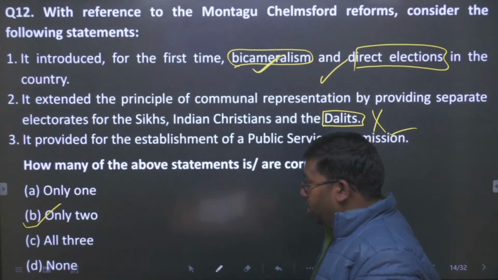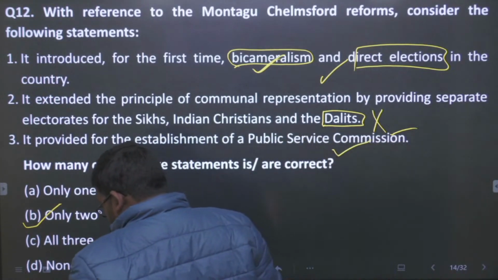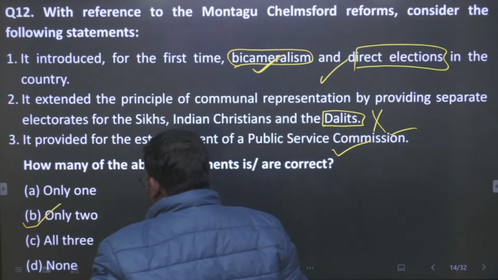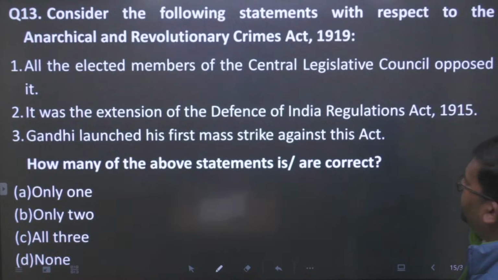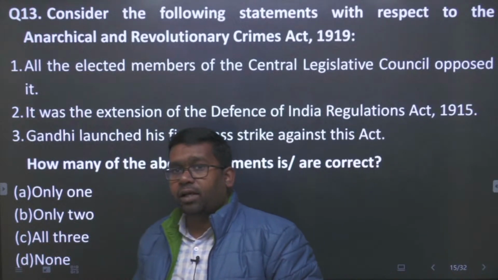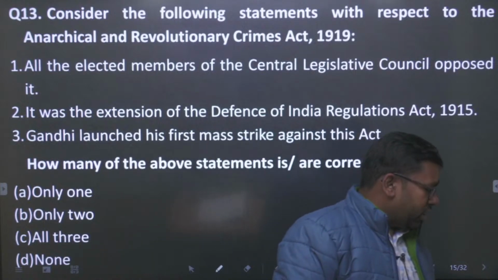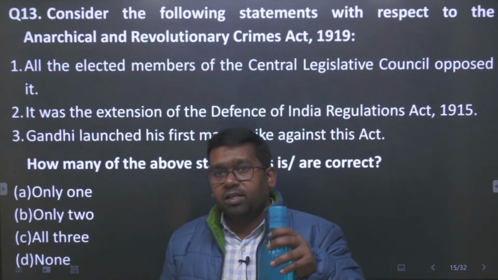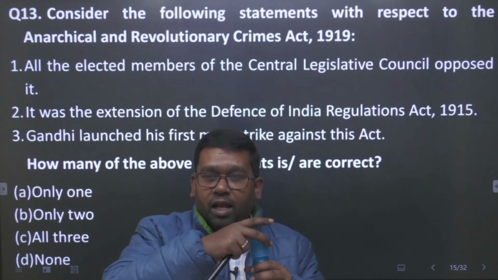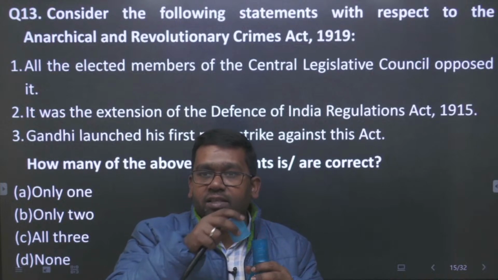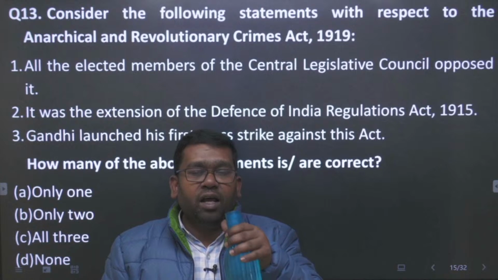So now let us see what the main concept is and how we can understand it. Let us discuss question number 13, which is related to the Rowlatt Act. You know that the Rowlatt Act is very famous, and we already know its main working. The Rowlatt Act is the one which brought Indians into the Satyagraha. Gandhi launched Satyagraha, then he was arrested, and then the Jallianwala Bagh massacre happened on 13th April 1919.